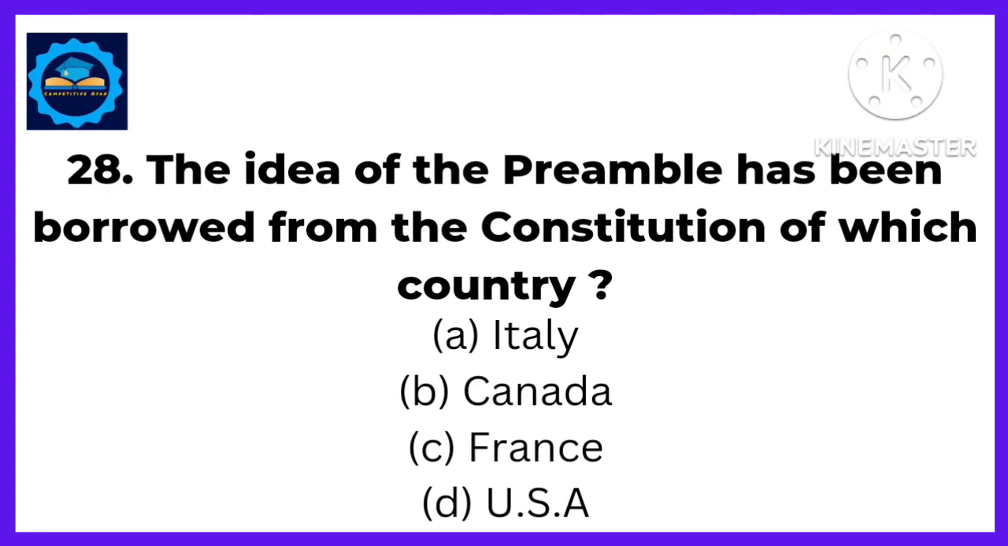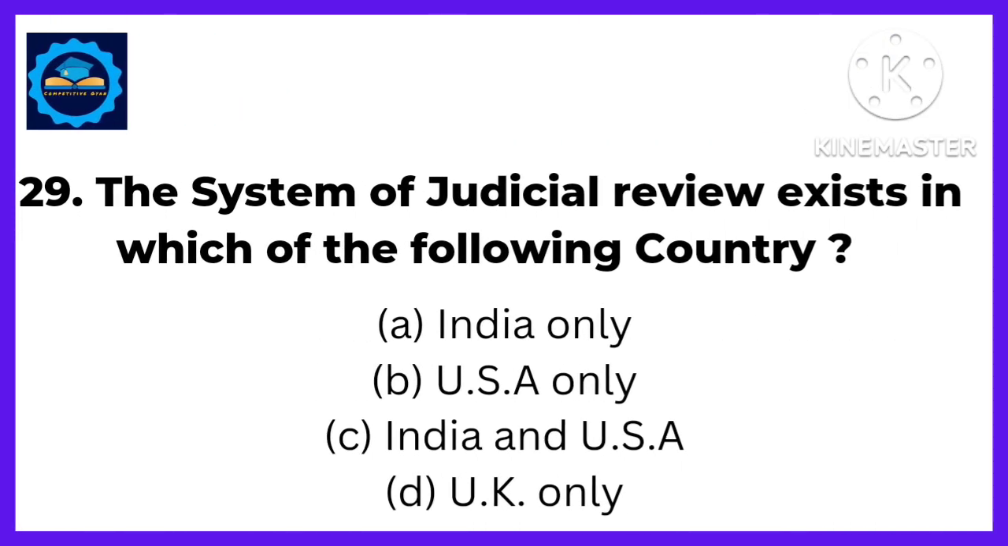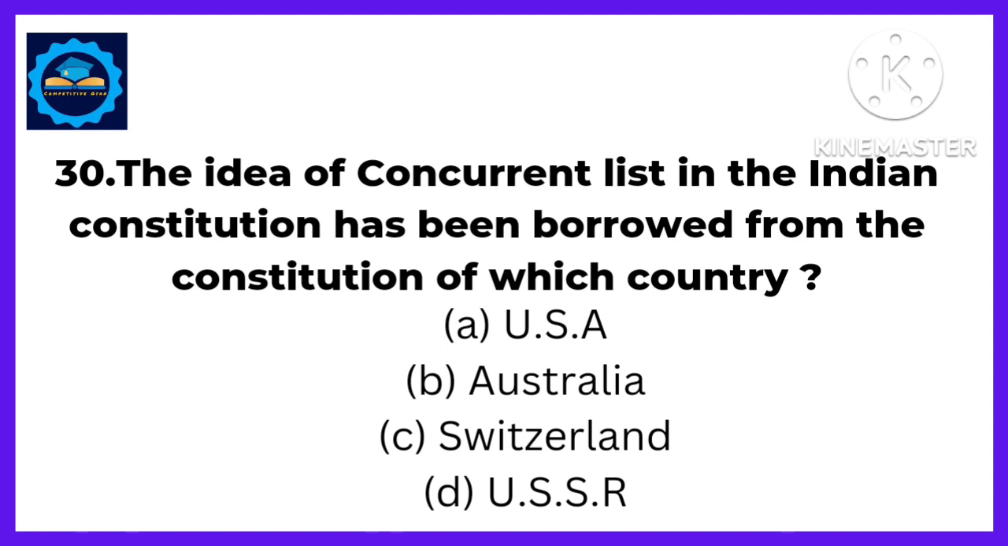Next, the idea of the preamble has been borrowed from the Constitution of which country? Answer: from France. Next, the system of judicial review exists in which of the following countries? Answer: in India and USA. Next, the idea of the concurrent list in the Indian Constitution has been borrowed from the Constitution of which country? Answer: from Australia.